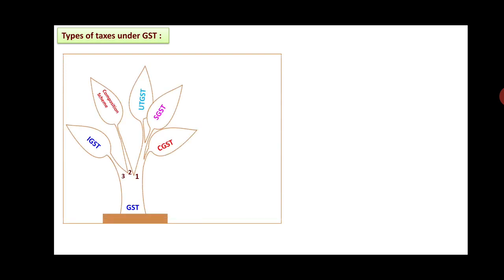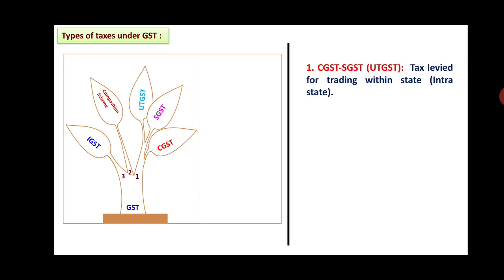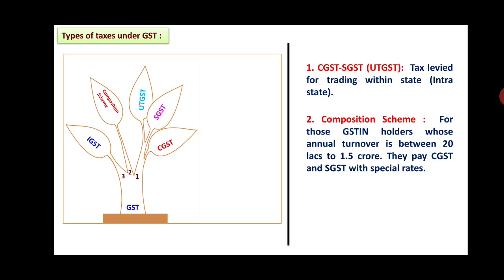There are totally 5 different types of taxes, but for you there are only the first 3, that is CGST, SGST and UTGST. The composition scheme and IGST are not in your syllabus, but still you must know what they mean. CGST, SGST, or UTGST are taxes levied within the state, that is, intrastate. The composition scheme, which we discussed previously, is for those GSTN holders whose annual income is between 20 lakhs and 1.5 crores; they pay CGST and SGST at special rates. And IGST is the tax levied by the central government for the interstate trading system.